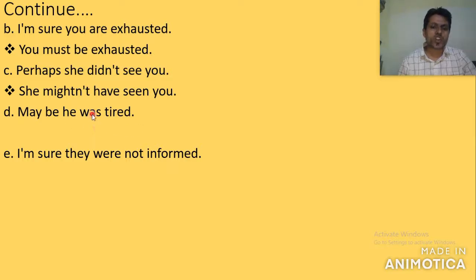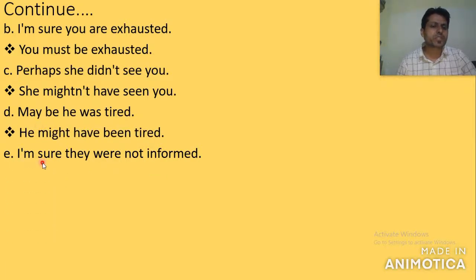Next one, maybe he was tried. Here, maybe he was, this is also not sure, just 50-50% sure. So either you can write may or might. So, he might have been tried.